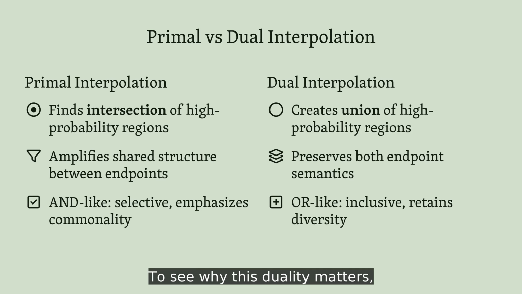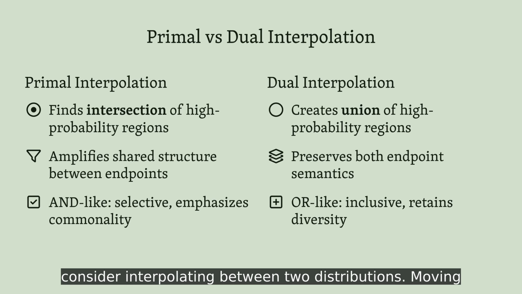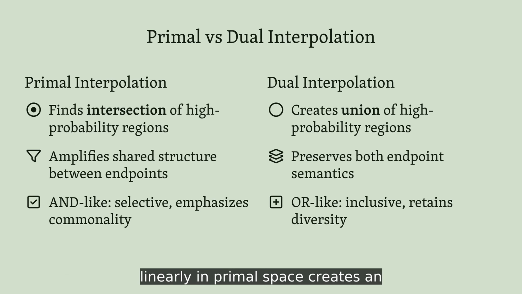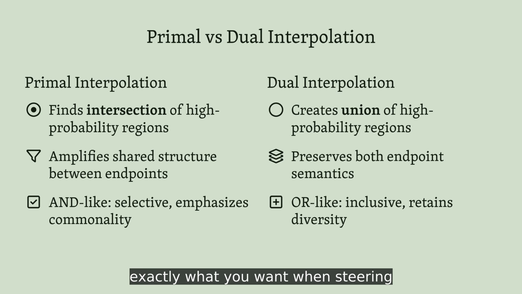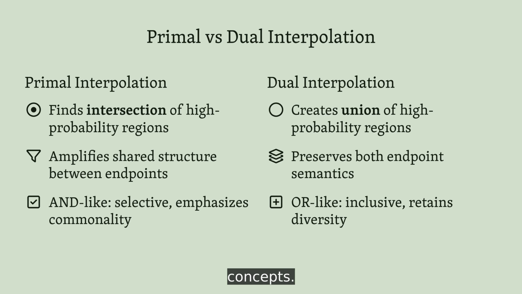To see why this duality matters, consider interpolating between two distributions. Moving linearly in primal space creates an intersection of modes. You get only what both endpoints share, but interpolating in dual space produces a mixture that unions the modes, keeping the full semantic range of both, which is exactly what you want when steering concepts.